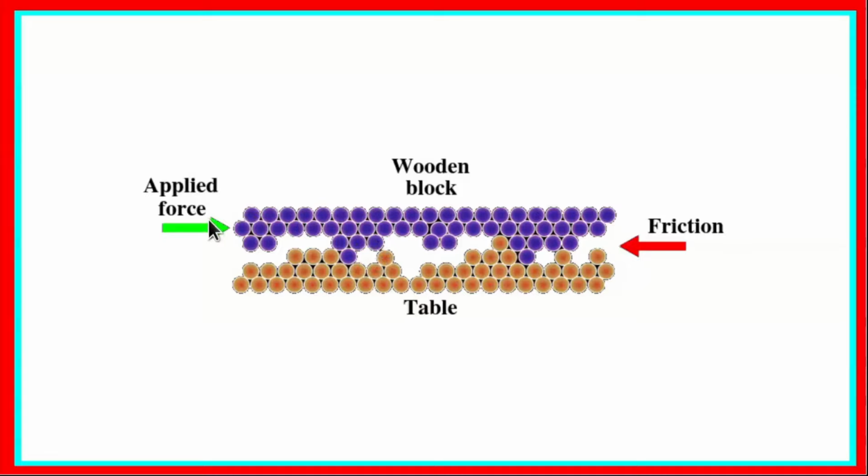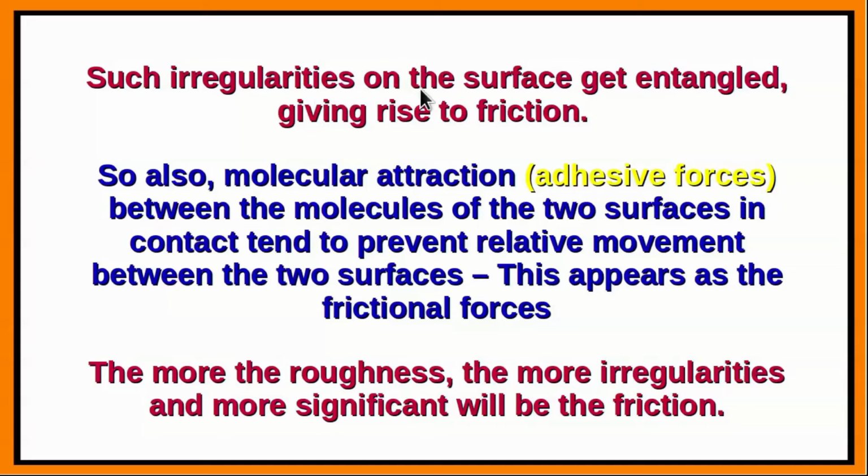So we have the applied force here trying to push the two surfaces in relative motion, and we have the friction arising because of the interlocking of the hills and valleys. Such irregularities on the surface get entangled, and that is what gives rise to the frictional forces. Also, the molecular attraction, namely adhesive forces between the molecules of the two surfaces in contact, tends to prevent relative movement between the two surfaces, and this also is partly responsible for the appearance of the frictional forces. In fact, the more the roughness, the more irregularities and the more significant will be the interlocking and the resulting friction.